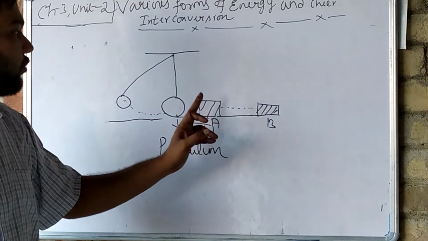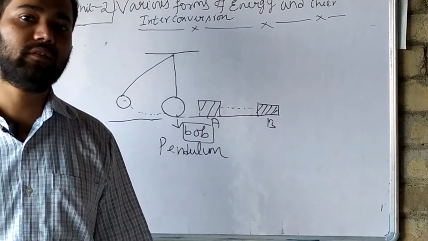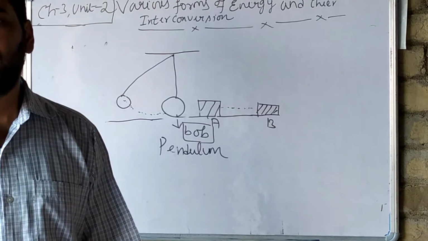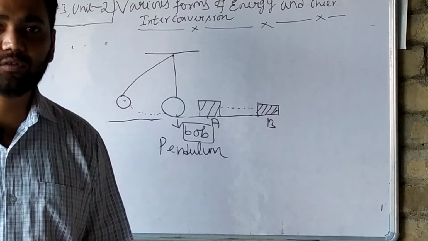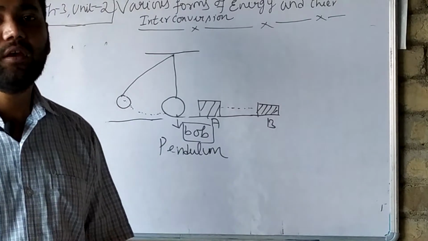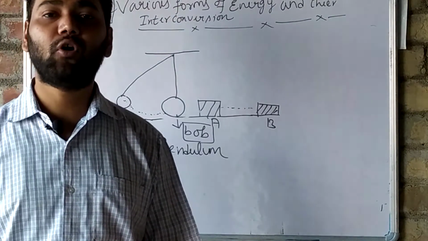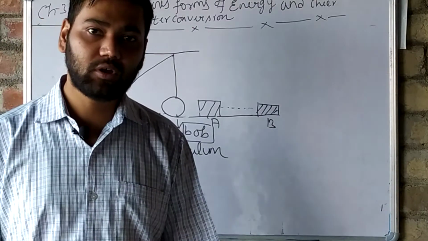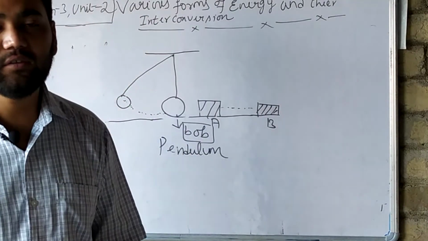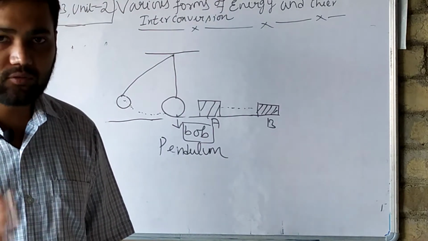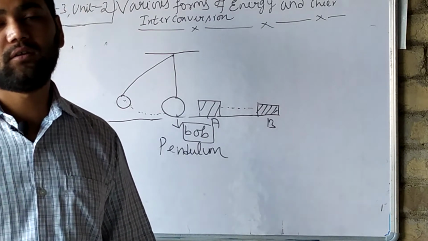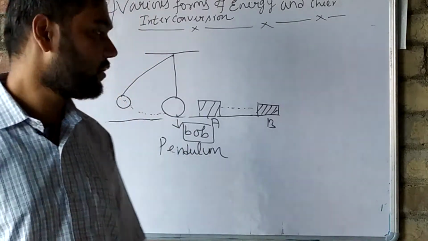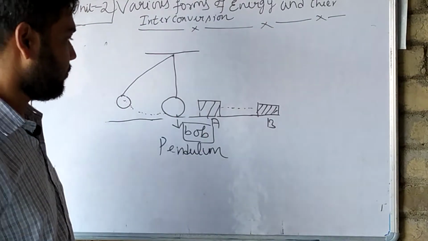The energy possessed by a body by virtue of its state of rest. That means when a body is in a state of rest and it experiences a force or energy, it grabs that energy, and because of that energy its position is changed. That type of energy is known as potential energy. The energy possessed by a body by virtue of its state of rest is known as potential energy.